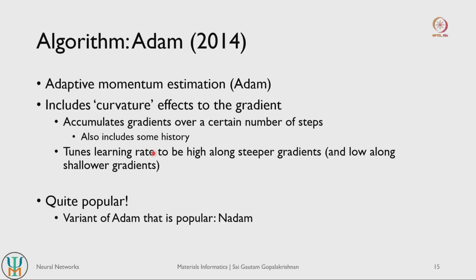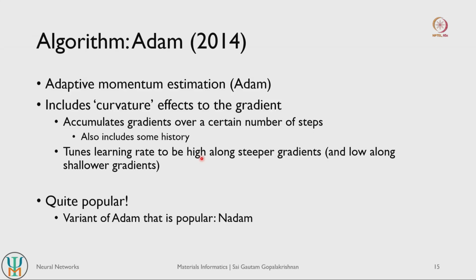Adam is a very popular optimizer, so almost always it's the default optimizer that's used in most artificial neural network architectures in the modern era. Another variant of Adam that is quite popular works very similarly to Adam as well. To give an analogy, if you are fitting classical machine learning models, almost always you would use stochastic gradient descent or batch gradient descent as your optimization algorithm.